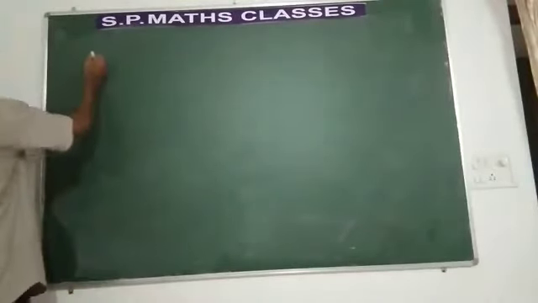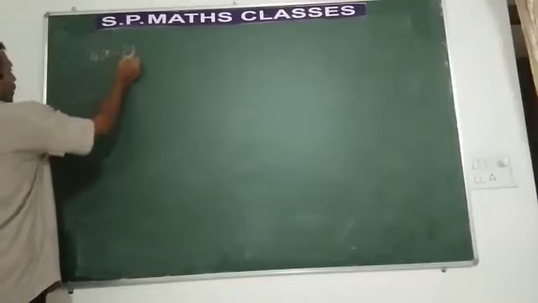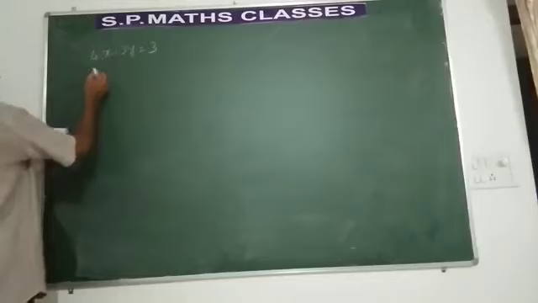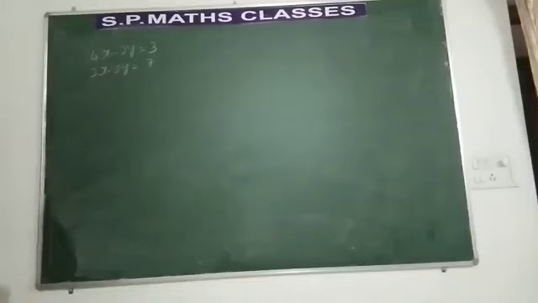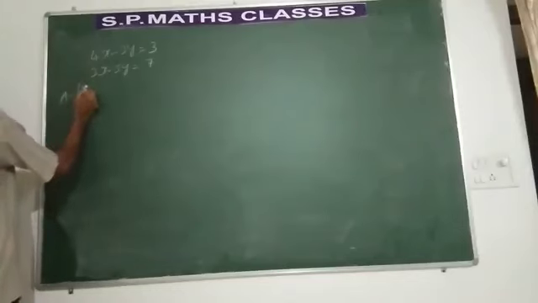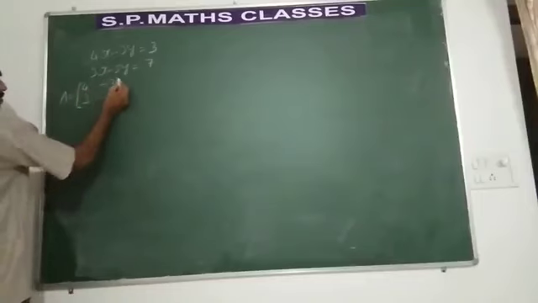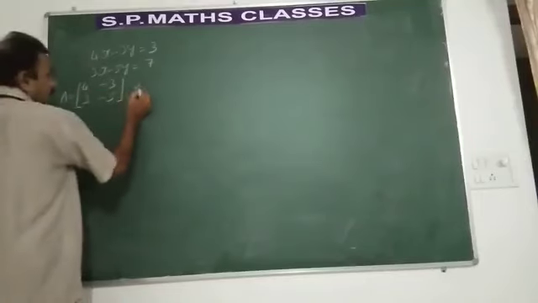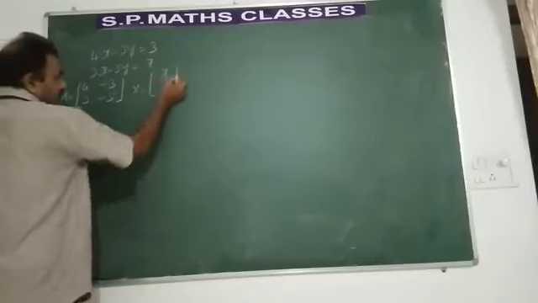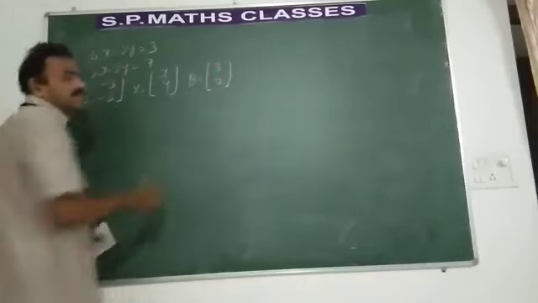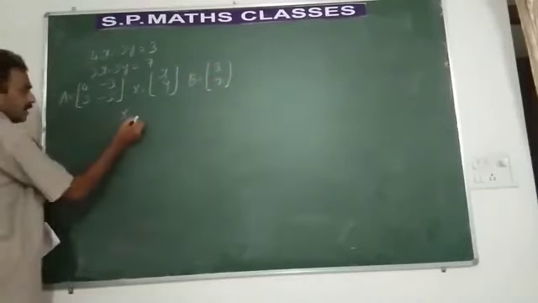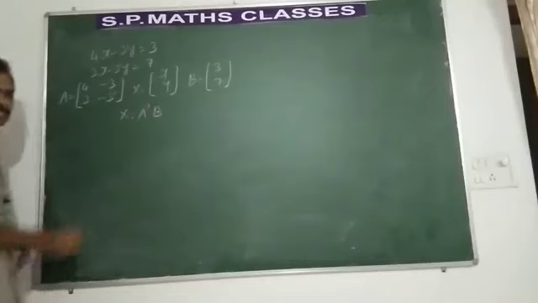Let us take up one more problem. 4x minus 3y is equal to 3 and 3x minus 5y is equal to 7. This is the equation. So let us find out the matrix A, which is formed by using the coefficients 4 minus 3, 3 minus 5. And what is the matrix of variables? It is xy. What is the matrix of constants? It is 3, 7. What is the solution given by x is equal to A inverse into B?